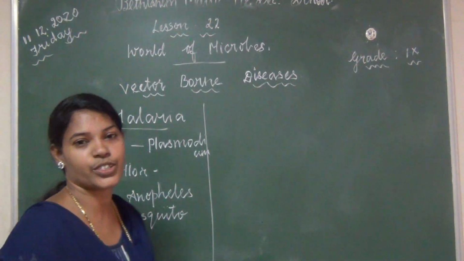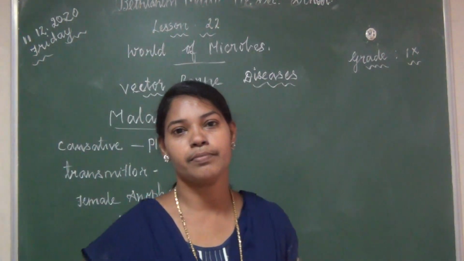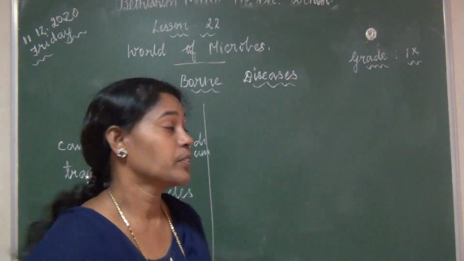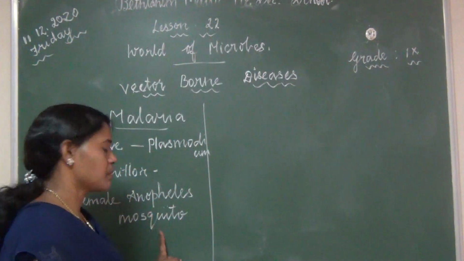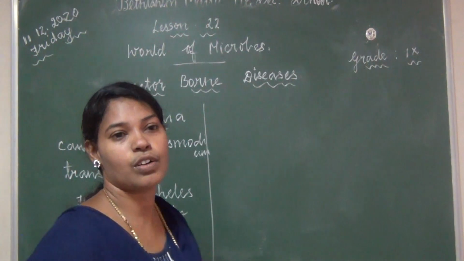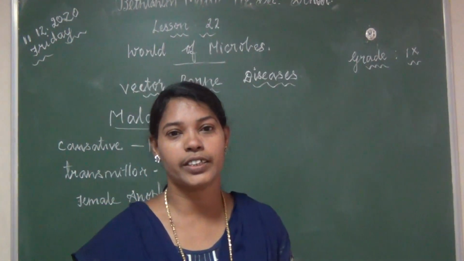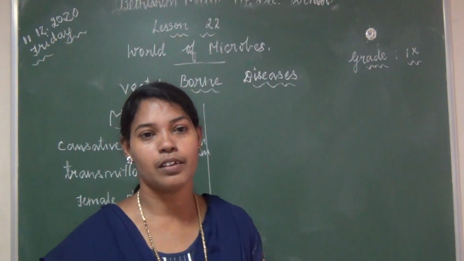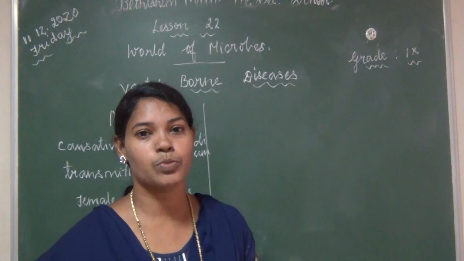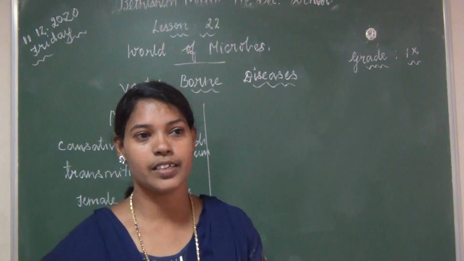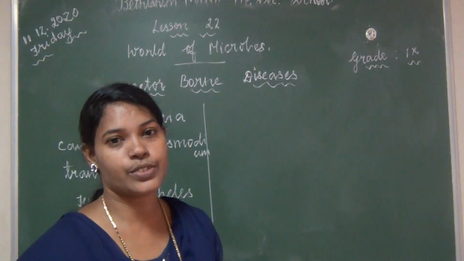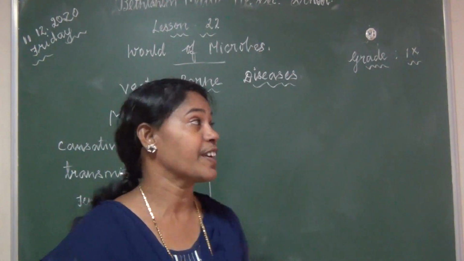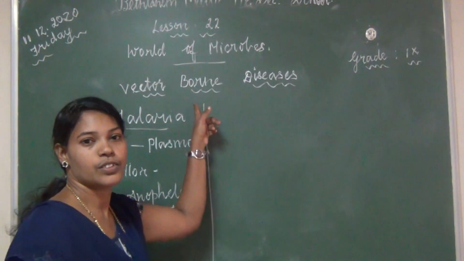Okay, so the causative organism is Plasmodium. The transmitter is the female Anopheles mosquito. Clear? Four species of Plasmodium are there. What are they? Plasmodium vivax, Plasmodium ovale, Plasmodium malariae, Plasmodium falciparum. Clear? Okay. Today we are going to learn about the remaining vector-borne diseases.